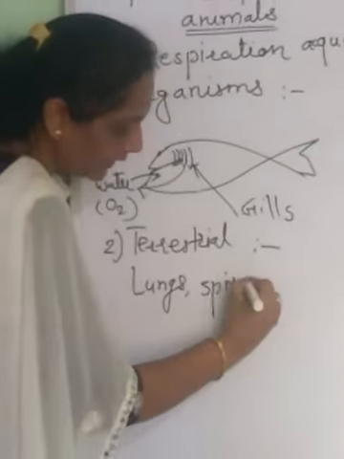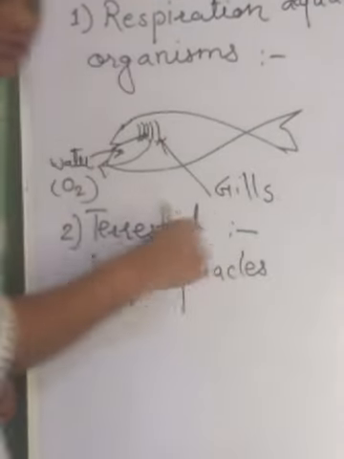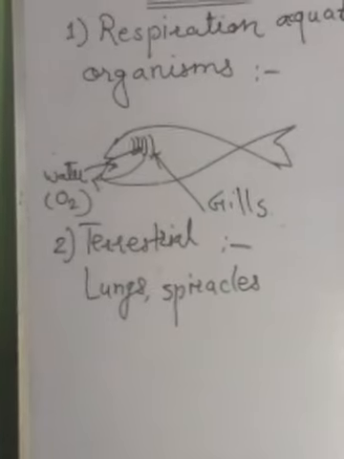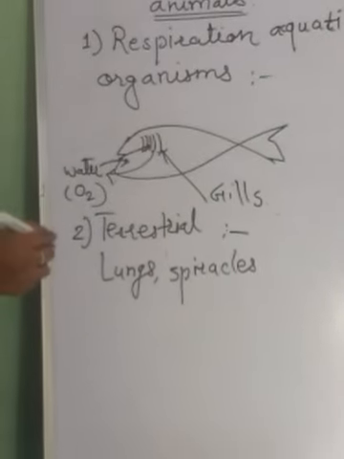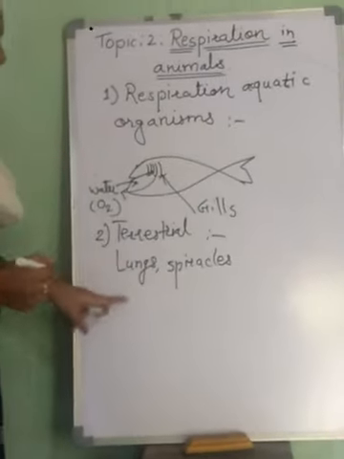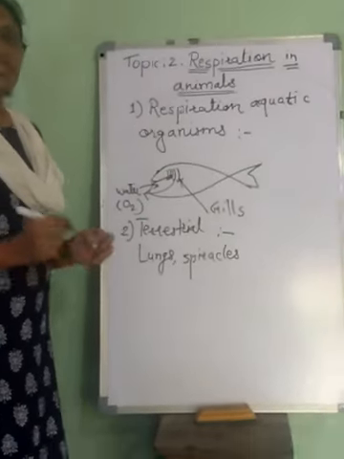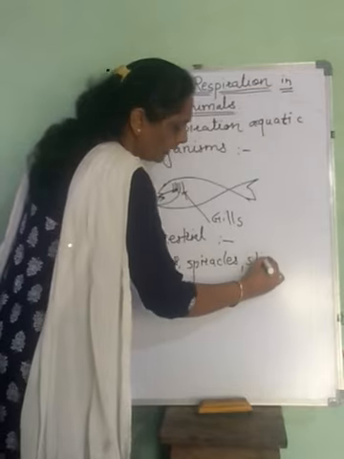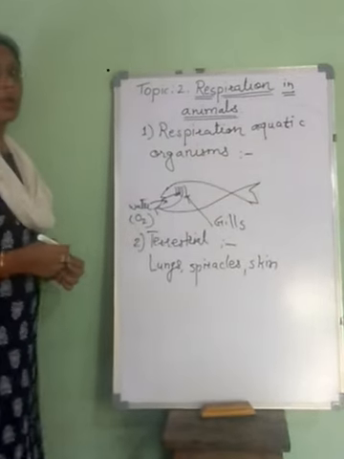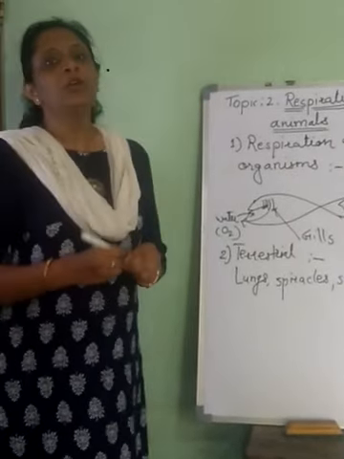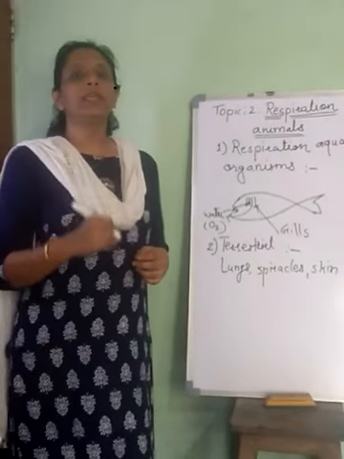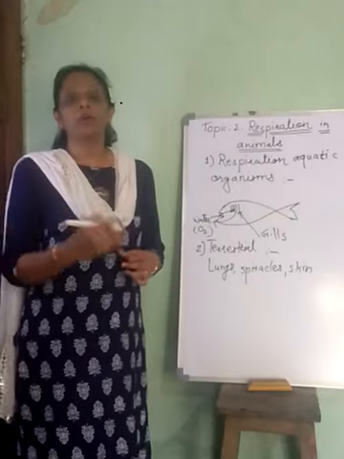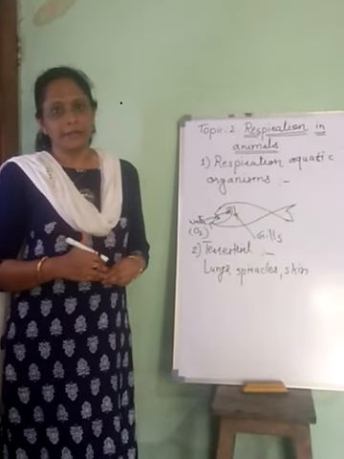In some organisms, we are going to discuss this later, which organism has which kind of organ for the purpose of respiration. Such organs are there, like lungs and spiracles, which help, or even the skin is helpful for terrestrial organisms to breathe on the land. They directly take in the oxygen from the air and give out the carbon dioxide into the air.